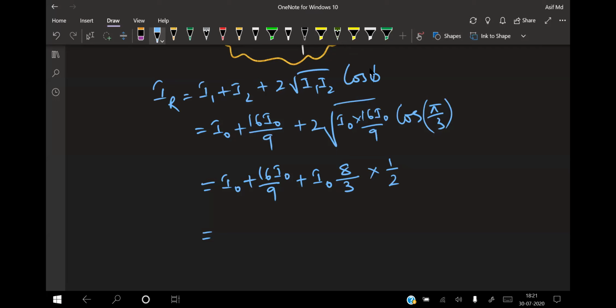Can anyone tell me what I am getting? 16 by 9 plus 1, so it is 8 I naught by 6. The LCM will become 3, and this will become somewhere around 37 times I naught divided by 9. So this is your IR.